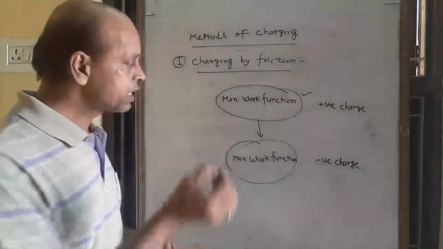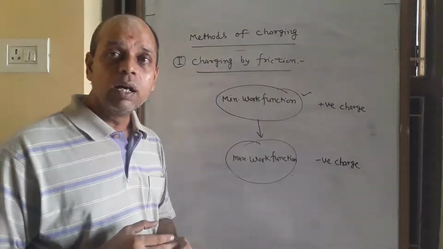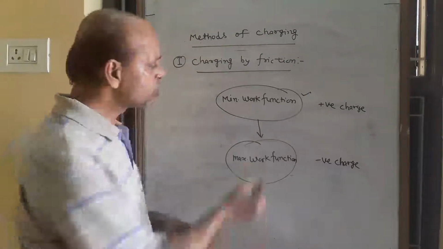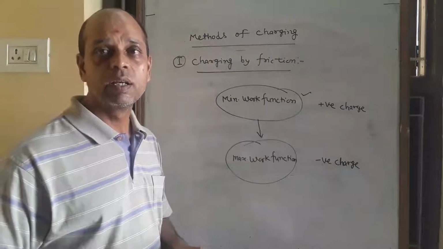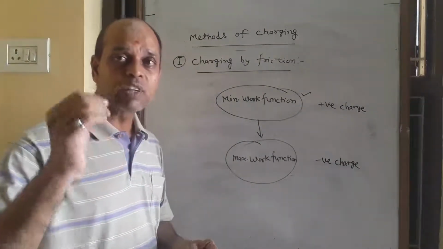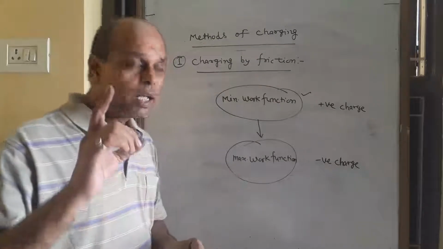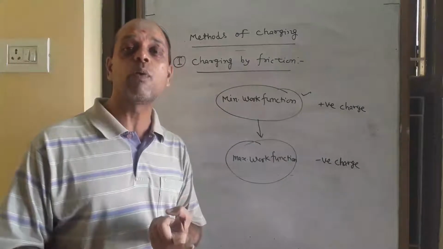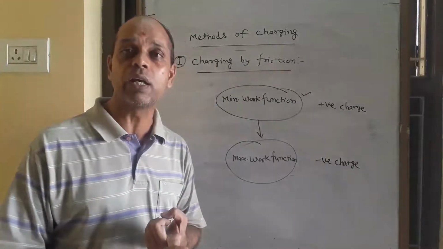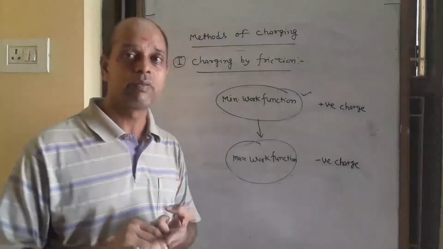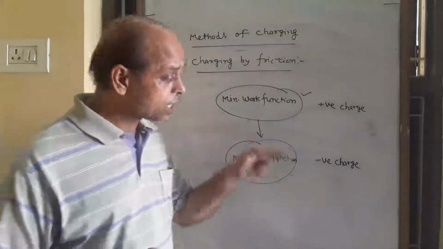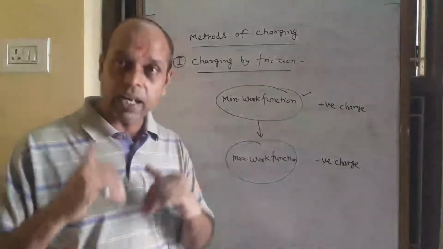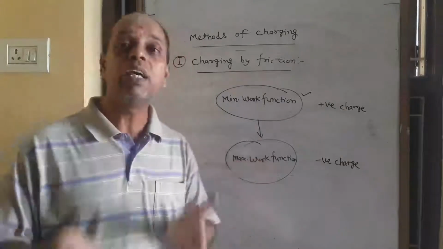Now also understand what the effect on mass is by charging a body. The body which transfers electrons gets positive charge, and due to the transfer of electrons from the body, its mass decreases. And the other body which gets extra electrons, its mass will increase.